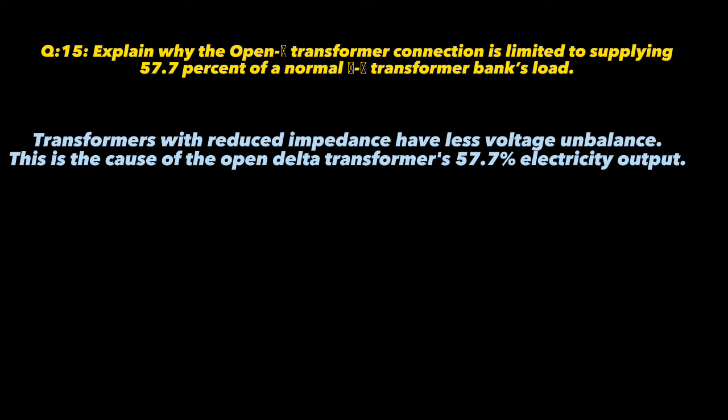Question number 15 is: explain why the open transformer connection is limited to supplying 57.7% of a normal transformer bank's load. The answer is that transformers with reduced impedance have low voltage unbalance. This is the cause in open delta transformers.